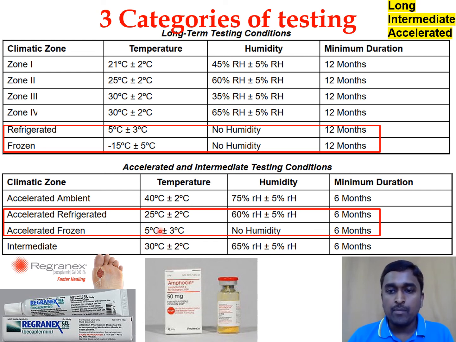If you observe properly, the temperature ranges from long term to accelerated for all the zones. Here it is 21 degrees, then intermediate is around 30 degrees, and accelerated is 40. That means this covers the total range of annual average temperature from zone 1 to zone 4. Similarly, for relative humidity, long term is 45 RH, intermediate is 65 RH, and accelerated is 75 RH. So it also covers the average relative humidity from zone 1 to zone 4.